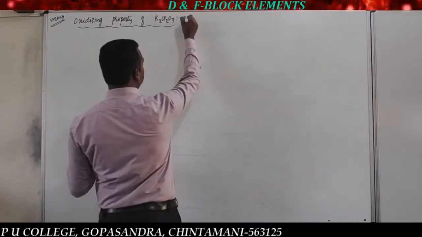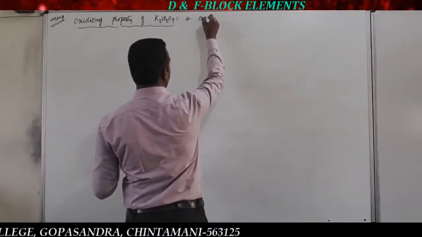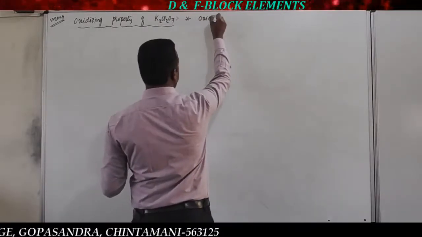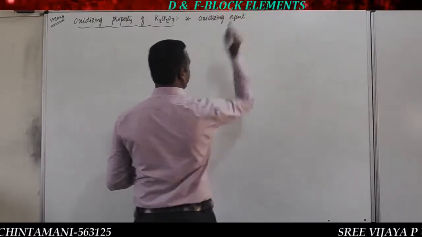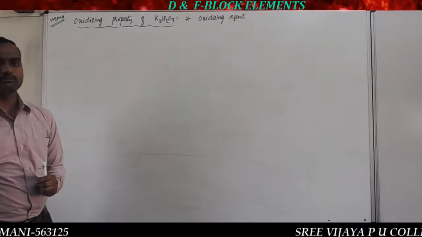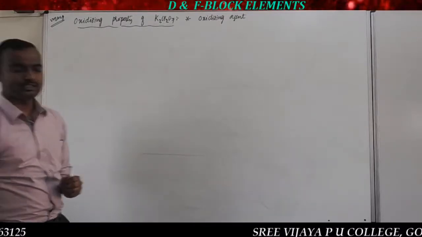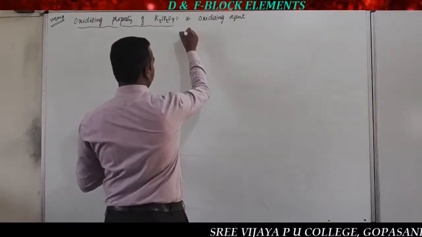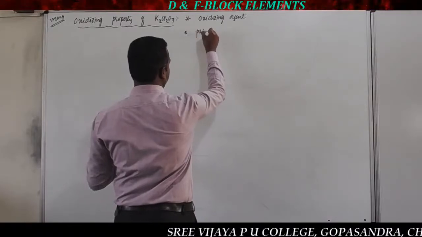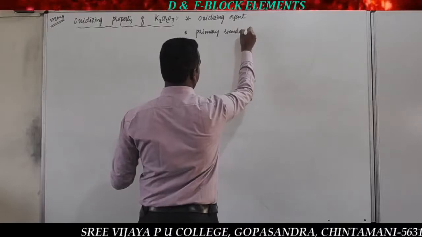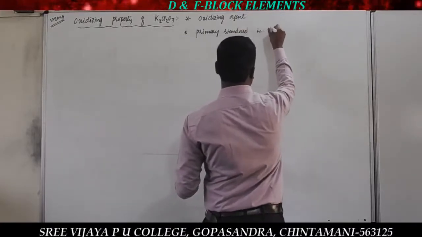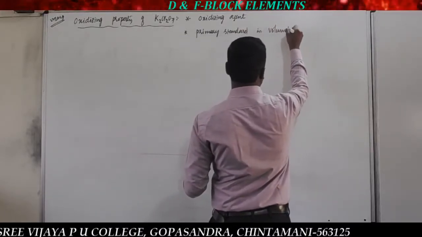This is a powerful oxidizing agent. Again I told you, this is a powerful oxidizing agent. Especially in organic chemistry we use the potassium dichromate concept a lot. It is a powerful oxidizing agent, and it is also used as a primary standard in volumetric analysis.